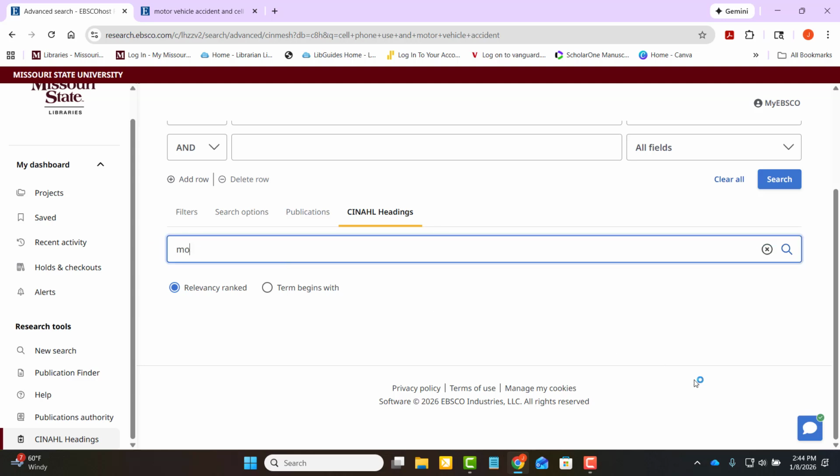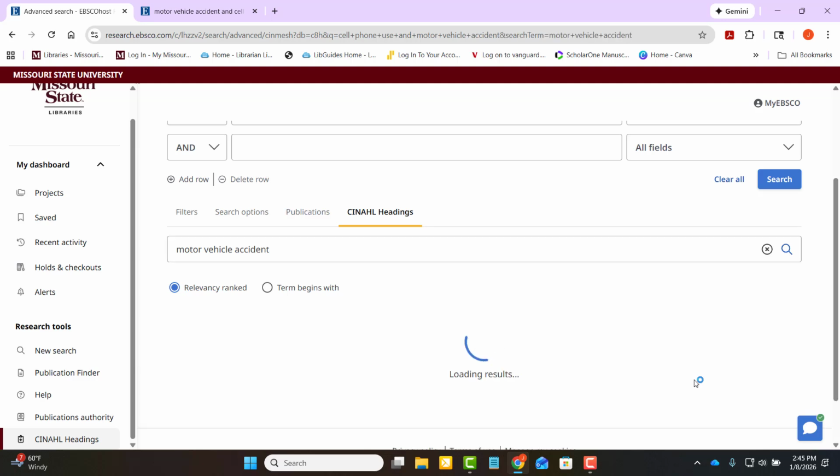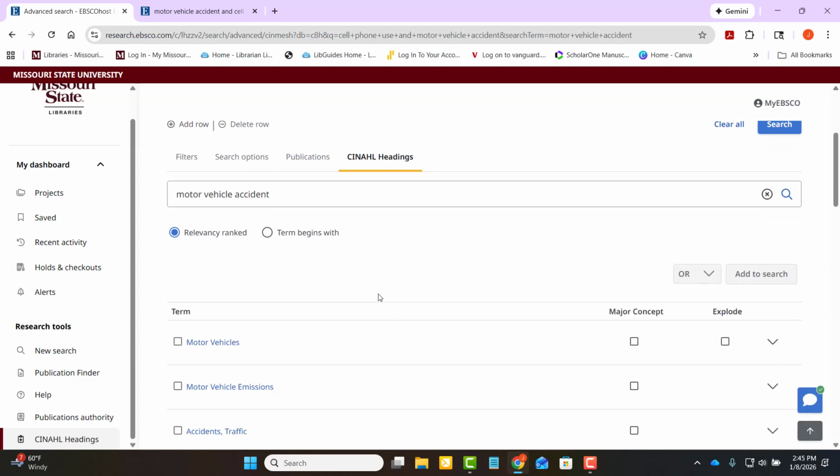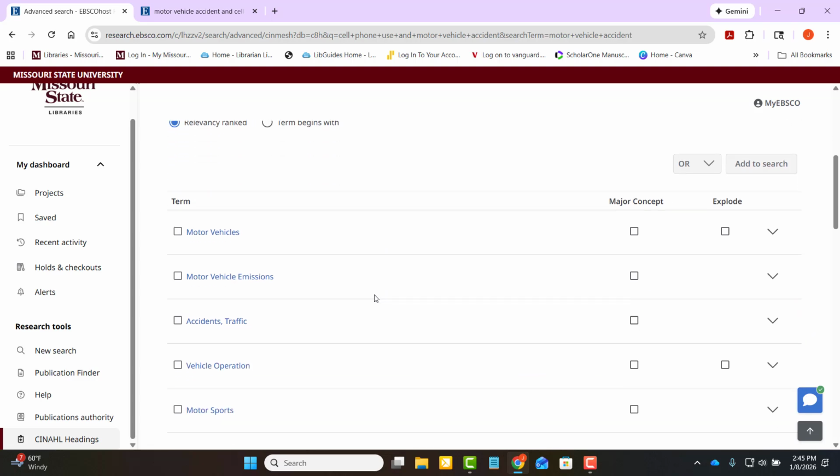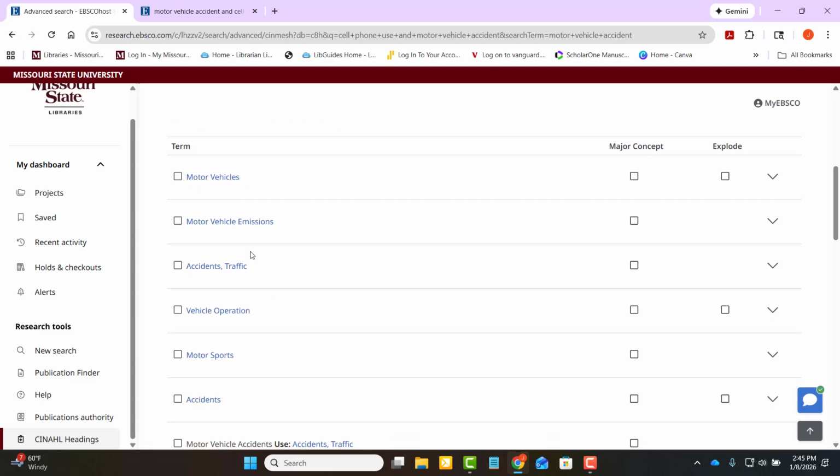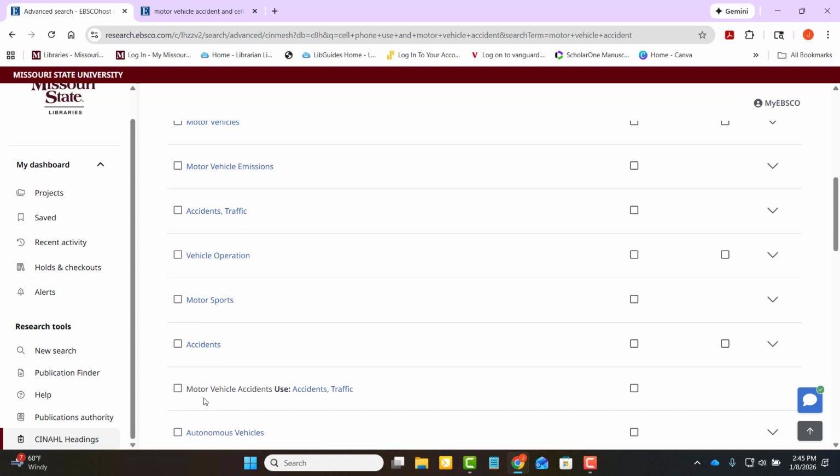And what we can do from here is, let's say motor vehicle accident is the term or phrase that I want to know if there is a heading for, and we will search. And from here, it gives us options. It even tells us motor vehicle accidents. It actually wants us to use accidents traffic, which is right here.